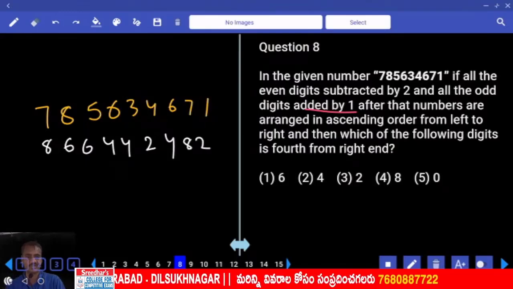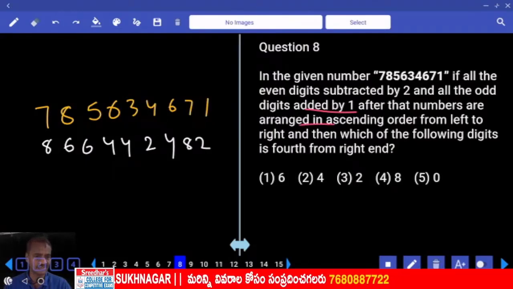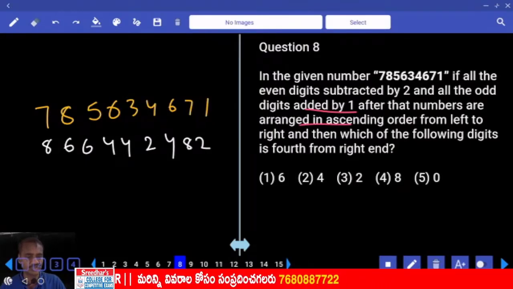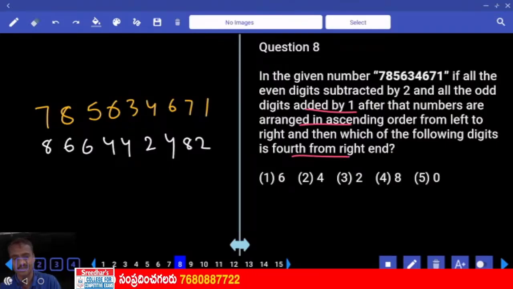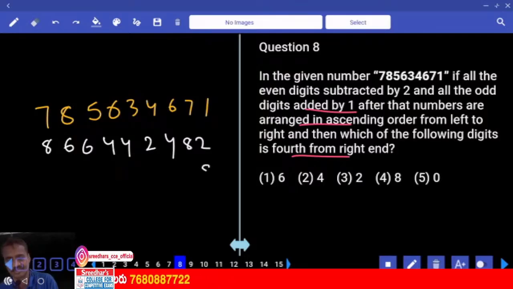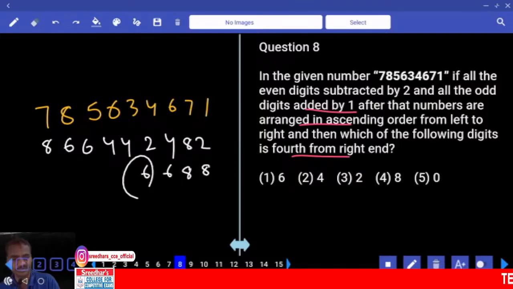Then from left to right, they are arranged in ascending order. After that, the numbers are arranged in ascending order from left to right. Which of the following is fourth from the right? Now, fourth from the right is nothing but the highest digit. Now, 8, 8. Next one is 6 and 6. Now, 6 is your answer. Choice 1, question number 8.